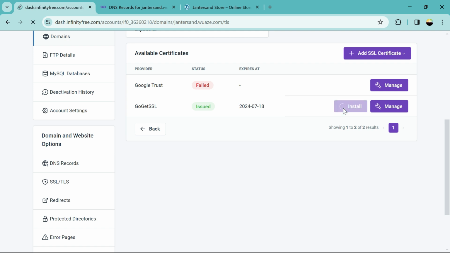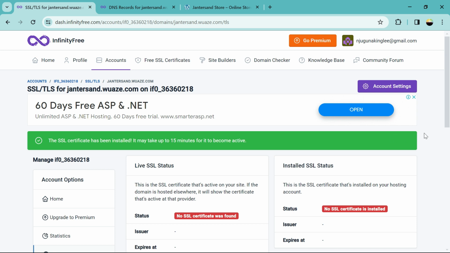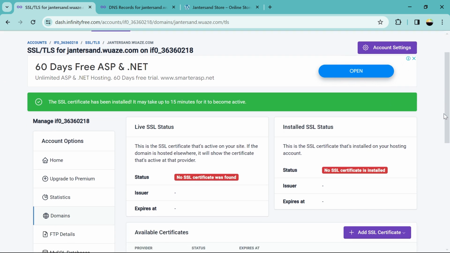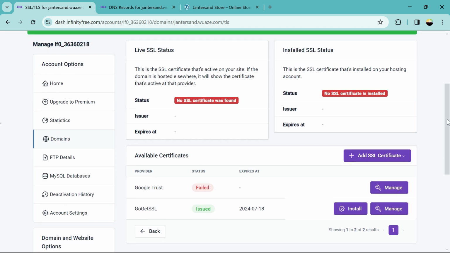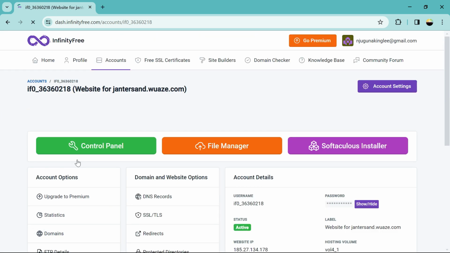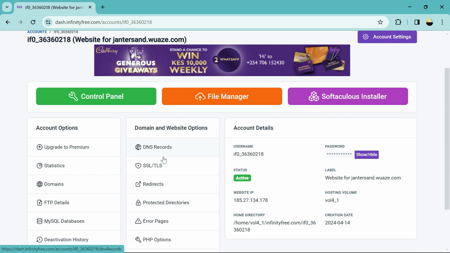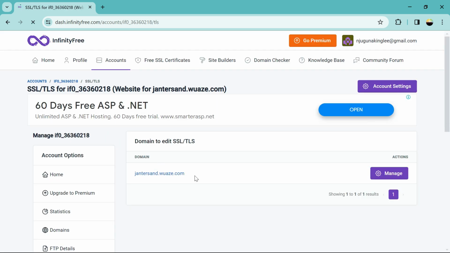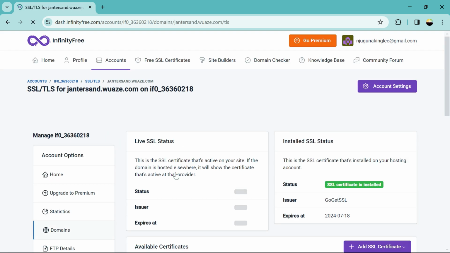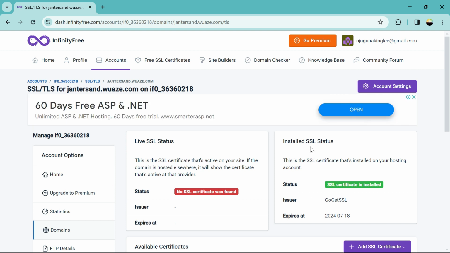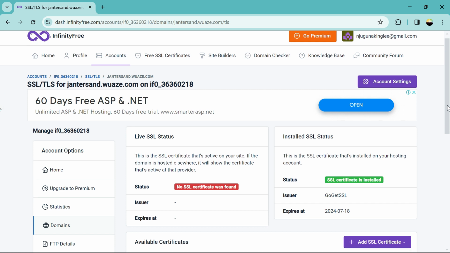Then we click install. So the certificate is installed, but it might take some time to be active. And once it becomes active, now we should be able to open our website using a secure link, HTTPS. So the certificate is installed. We are waiting for it to be activated.